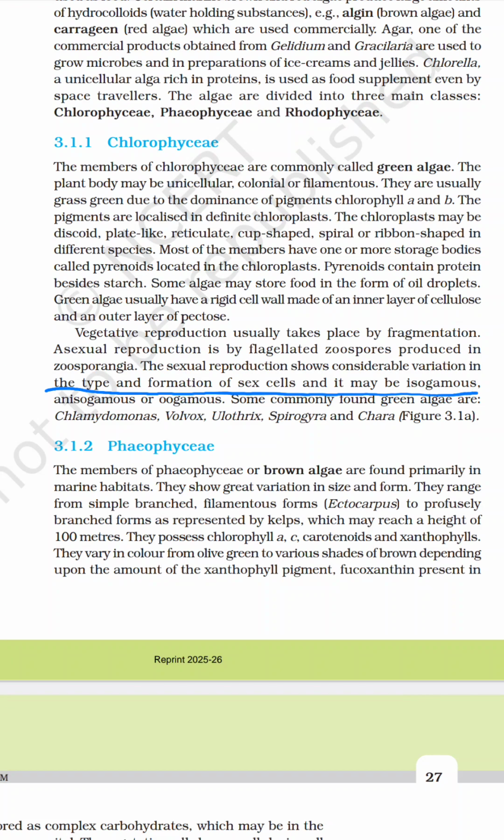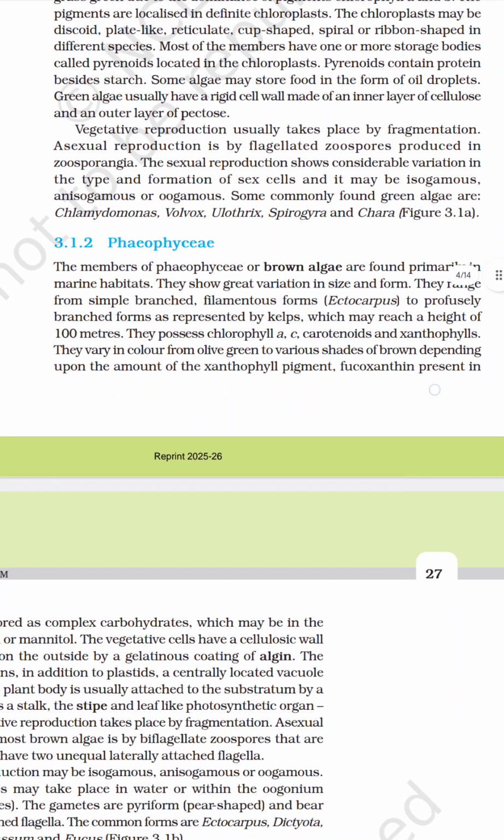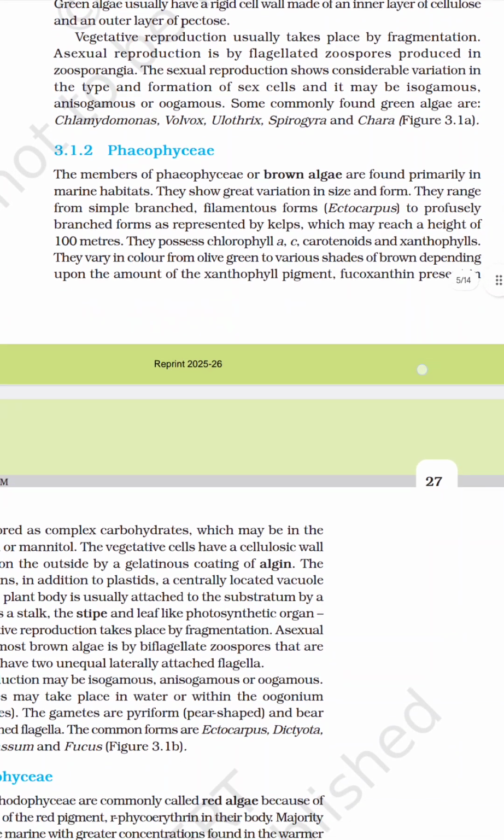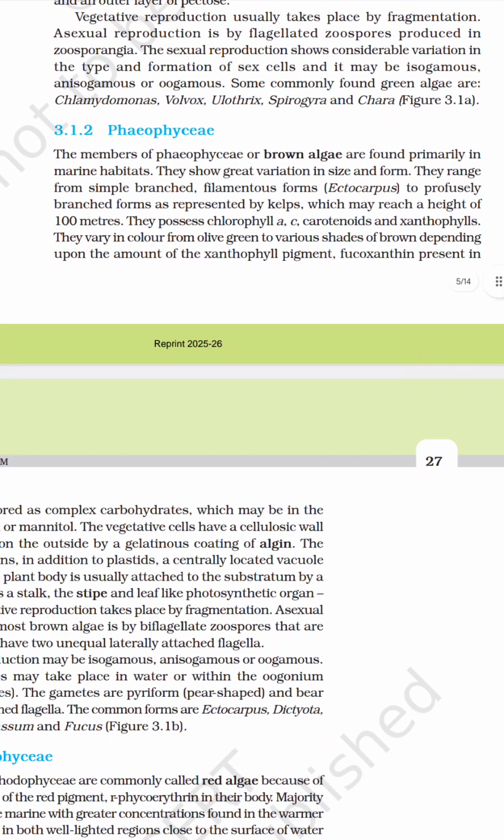Anisogamous is nothing but dissimilar in size. So these are the common green algae: Chlamydomonas, Volvox, Ulothrix, Spirogyra, and Chara. These are the common examples of the chlorophyceae. And coming to the phaeophyceae, phaeophyceae is commonly called the brown algae. It's also known as the brown algae.